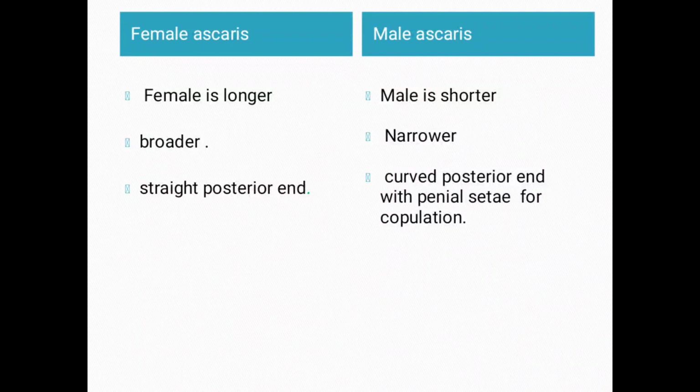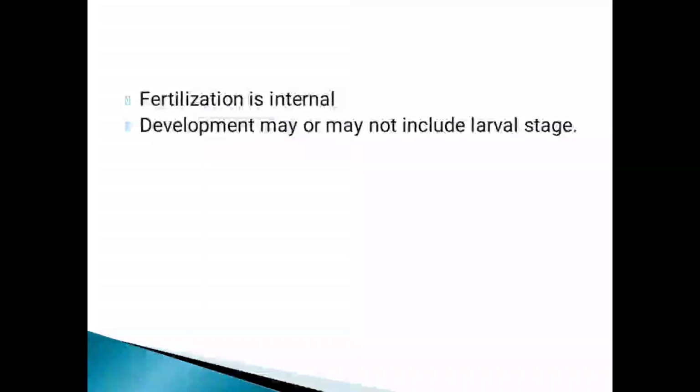Here I have given it in detail. Female Ascaris is longer, male Ascaris shorter. Female Ascaris broader, male Ascaris is narrower. Female Ascaris has a straight posterior end and male Ascaris has a curved posterior end with penile setae for copulation. This question can be asked for a 1 mark answer: distinguish between the male and female Ascaris. Now the next thing, that is fertilization.